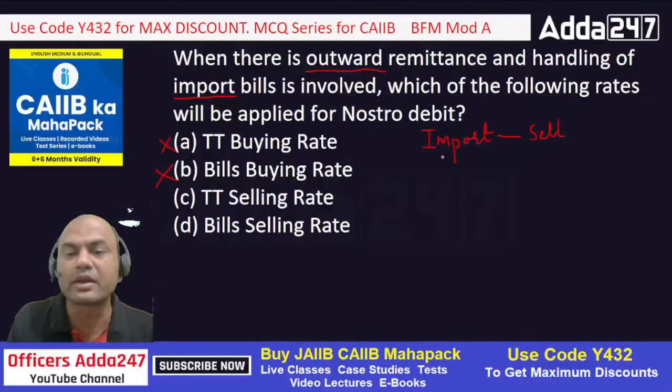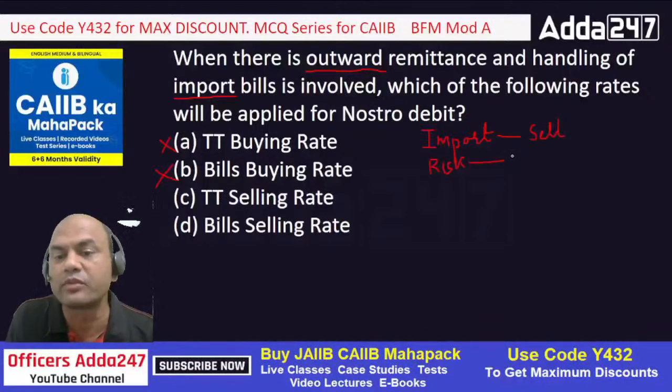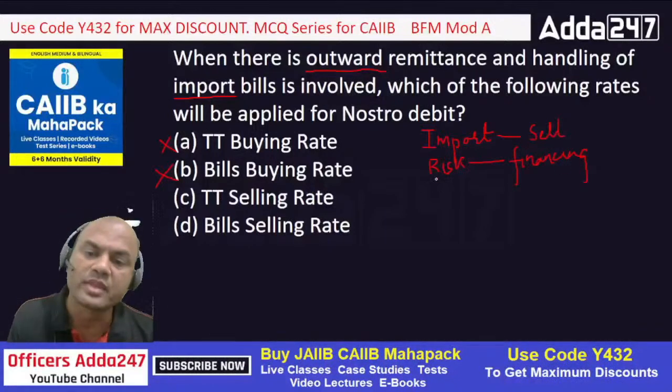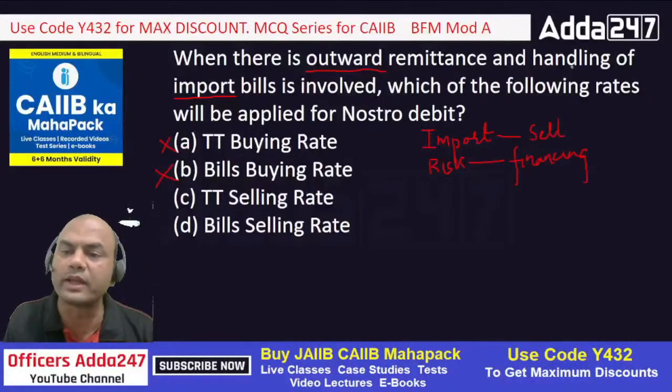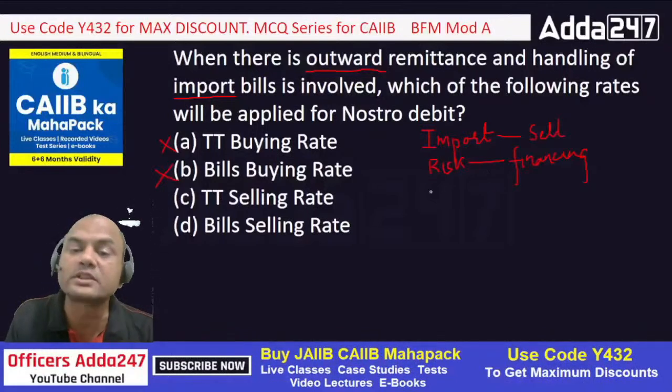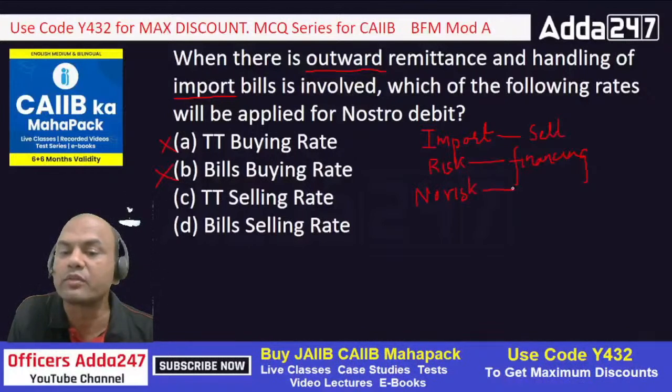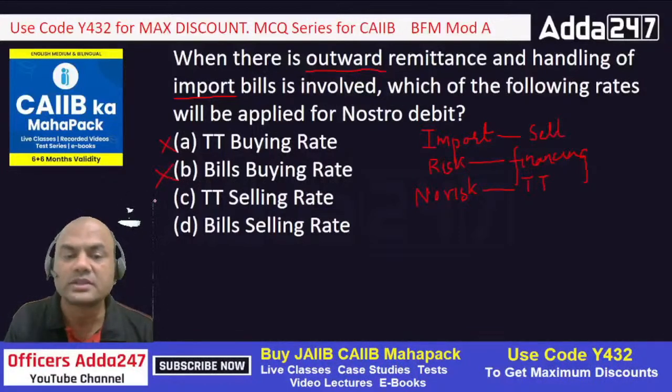So here, always remember, risk is there in financing. Risk is always there in financing. If you don't finance, then there is never any risk. Okay. So there is no financing involved, so no risk. No risk means which rate? What do we call TT or bills? It is TT. Correct. So what is my answer now? No risk and import. So my answer is, everyone, C. Very good. C. Everyone must know this.